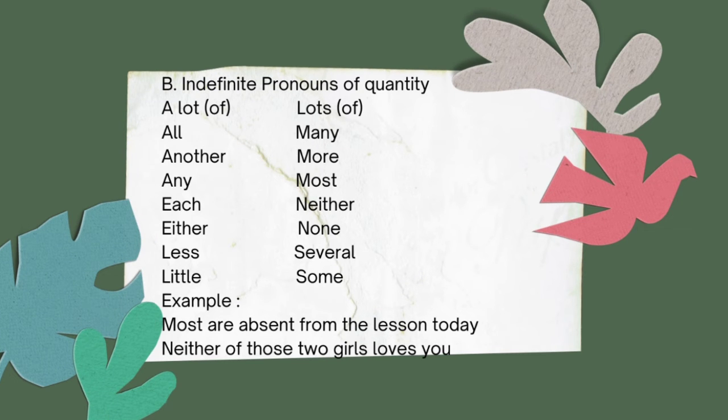The second is indefinite pronouns of quantity: a lot of, lots of, all, many, another, more, any, most, both, much, each, neither, either, none, few, others, less, several, little, some. The example: "Most are absent from the lesson today." And another example: "Neither of those two girls loves you."